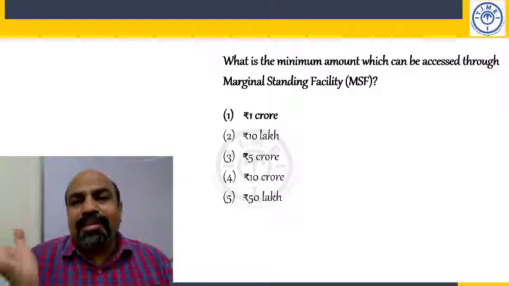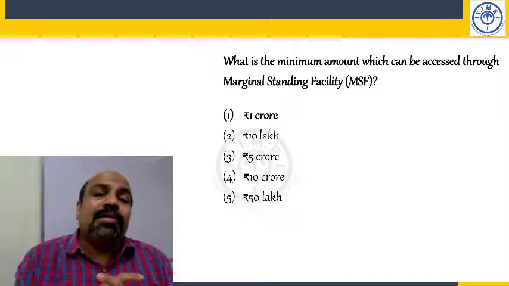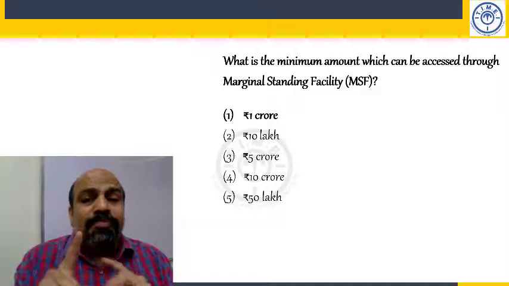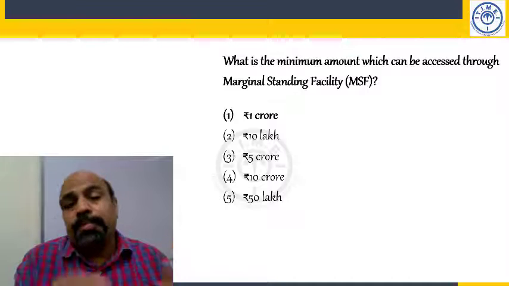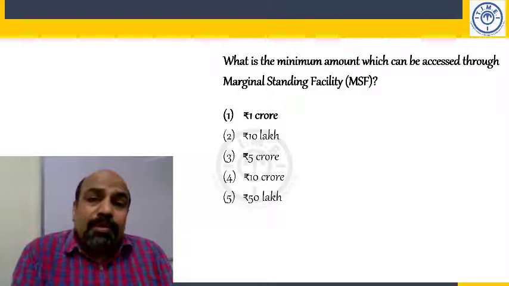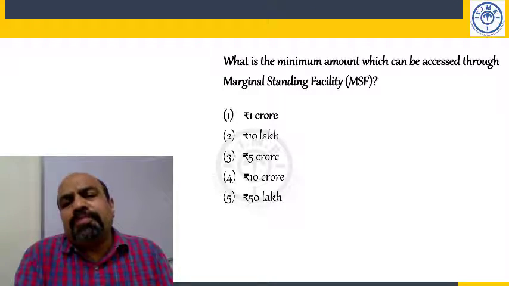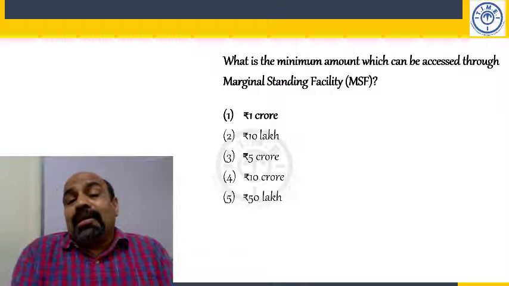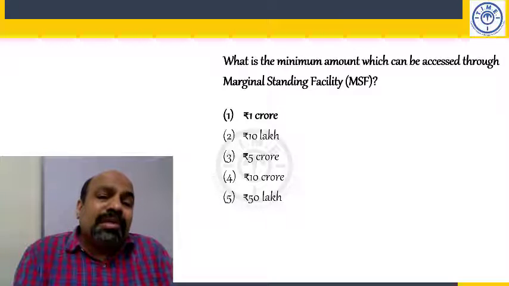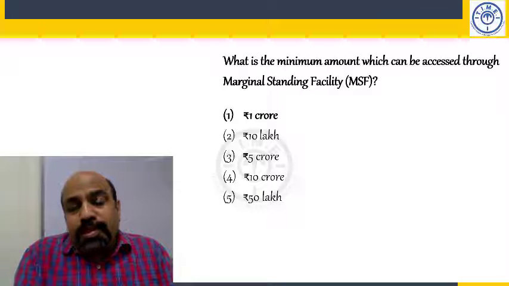What they have is the net deposit base, called net liabilities, and 1% of this total amount can be borrowed as the maximum under MSF. Normally banks don't resort to this facility unless it becomes absolutely necessary.